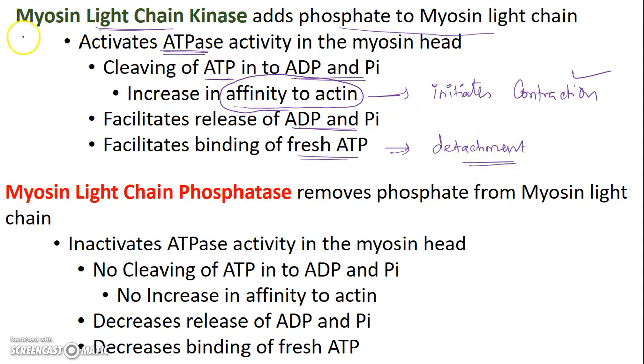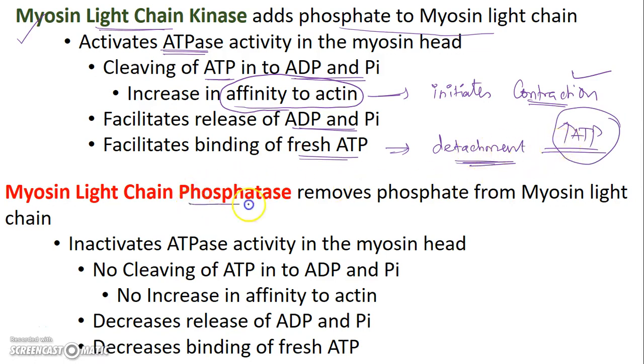So as long as there is a high level of myosin kinase activity, contraction is initiated and detachment is also promoted. So the cross-bridge cycling rates are very high. There is a high amount of ATP consumption and force generation. So this is not the latch state we are talking about, because it has high ATP consumption, though there is a high force production.